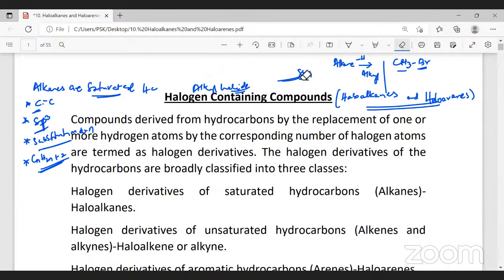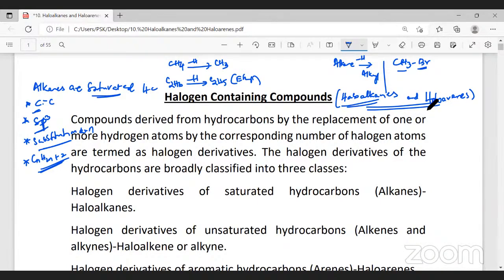For example, from methane, if one hydrogen is removed, the corresponding group is called methyl, CH3. From ethane, C2H6, if one hydrogen is removed, you get C2H5, the ethyl group. Any alkyl group containing a halogen is called an alkyl halide, otherwise named haloalkanes.